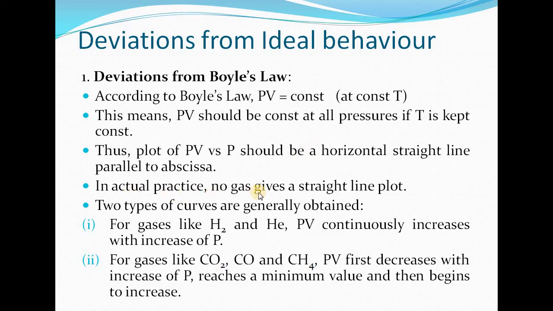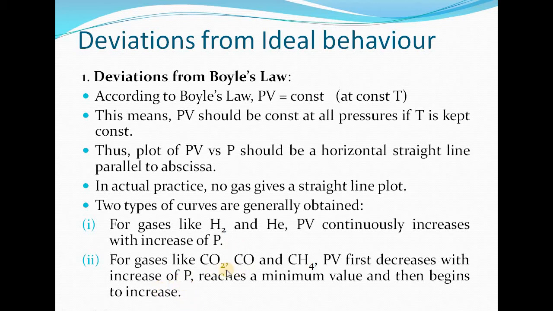But in actual practice, no gas gives a straight line plot. The reason being, in actual practice, we are having real gases which show deviation from the ideal behavior. So in case of real gases, we will get two types of curves. For gases like hydrogen and helium, which are showing nearly ideal behavior, PV will continuously increase with increase of pressure.